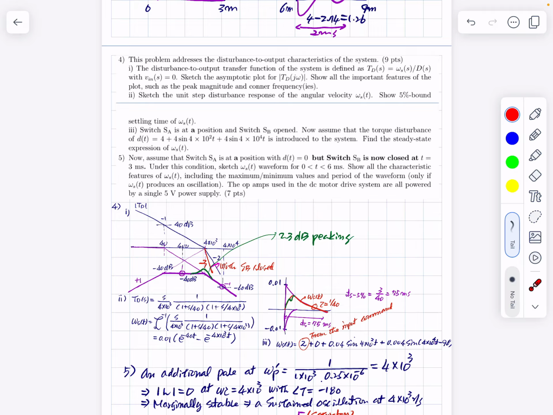and corner frequencies. Right. So this is the 0 dB line, and this is the loop gain plot. It has -2 slope, and this is the input disturbance to load current output transfer function.